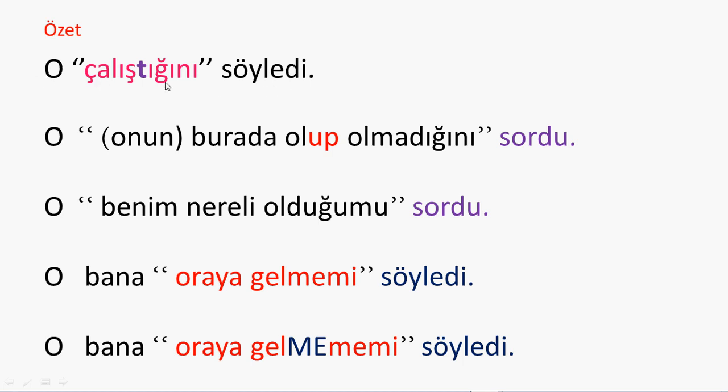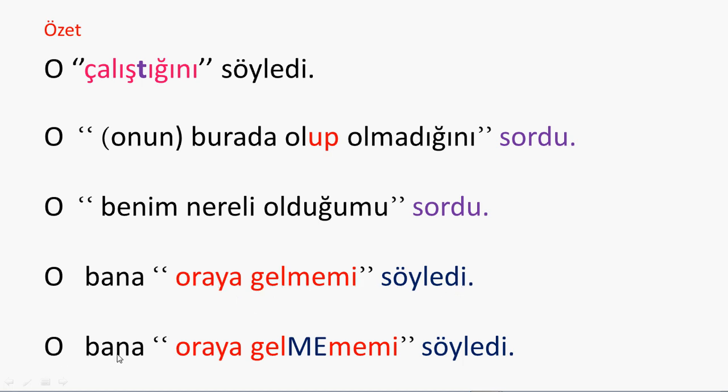O onun burada olup olmadığını sordu. O benim nereli olduğumu sordu. O bana oraya gelmemi söyledi.